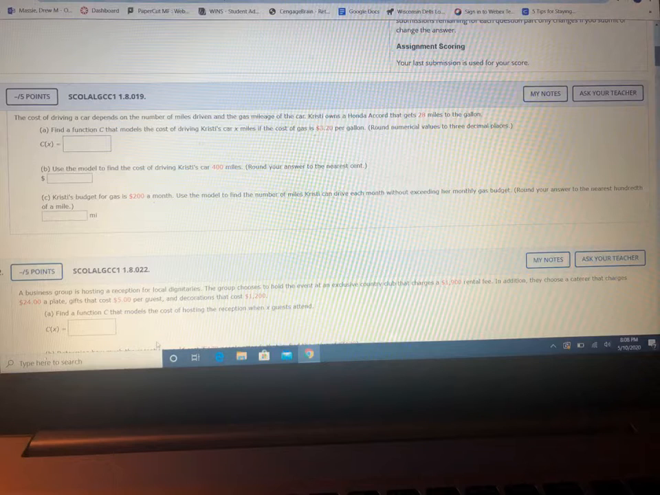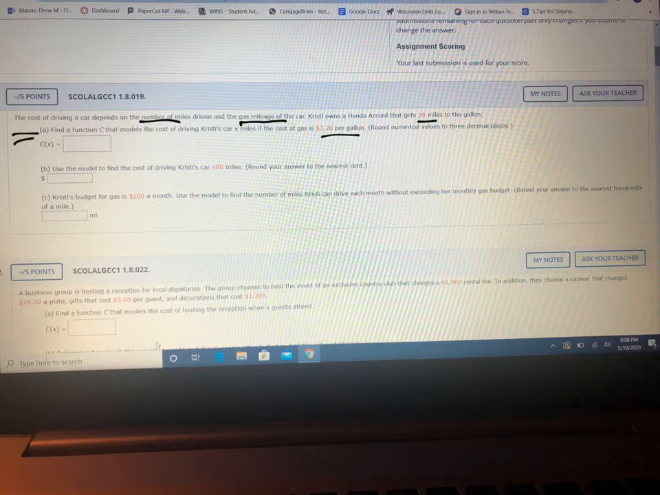All right, okay. This problem says the cost of driving a car depends on the number of miles driven and the gas mileage of the car. It also depends on the cost for a gallon of gasoline, which they're going to tell us right here. So it says she owns an Accord that gets 28 miles per gallon, because Accords get better gas mileage than 20.